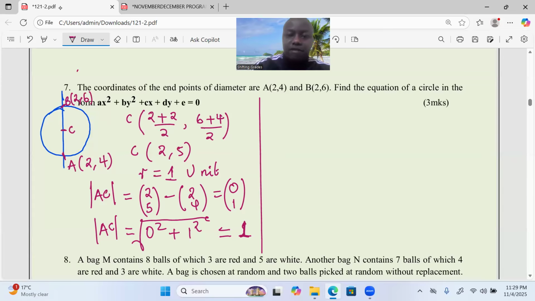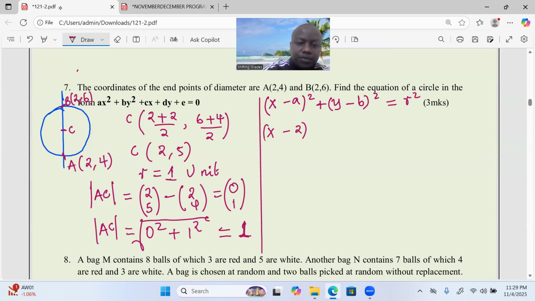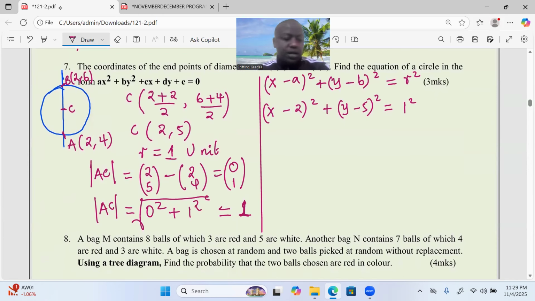Generally, we say for us to get the equation of a circle, we need (x minus a) squared, where a is the x coordinate of the center, plus (y minus b) squared, where b is the y coordinate of the center. This is all equal to the radius squared. Therefore, we need (x minus 2) squared, the 2 being the x coordinate of the center, plus (y minus 5) squared, because 5 is the y coordinate of the center, equals the radius of 1, also squared.